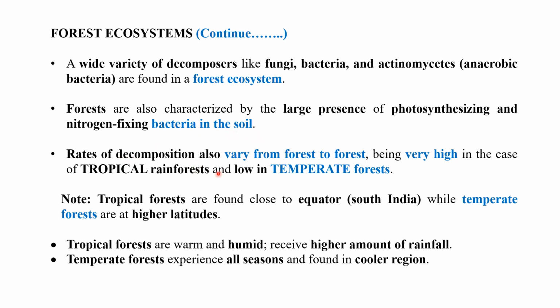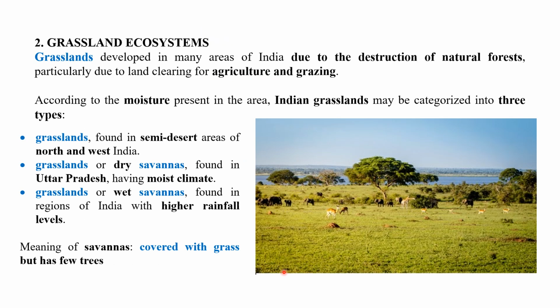Rates of decomposition also vary from forest to forest, being very high in the case of tropical rainforest and low in temperate forest. We can see tropical forests are found close to the equator, that is in South India, while temperate forests are at higher latitudes. Tropical forests are warm and humid and receive a higher amount of rainfall. We can see this in our South India. Temperate forests experience all seasons and are found in cooler regions.